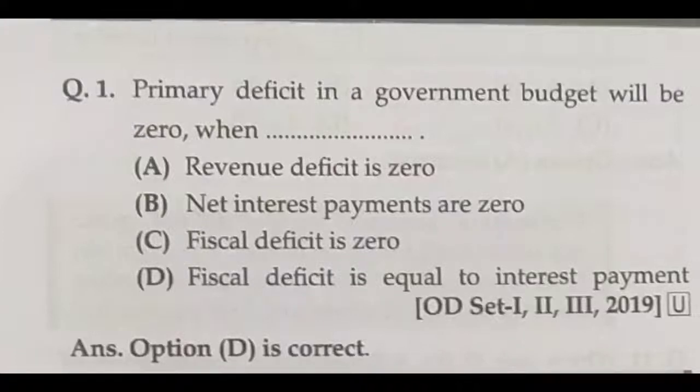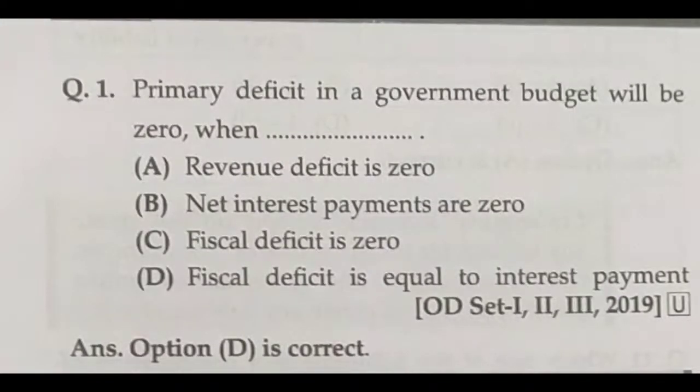Let us solve MCQ questions in Chapter 5, Government Budget and the Economy, for Term 1 examinations for economics subjects, plus 2 students. Question number 1. The primary deficit in a government budget will be 0 when: A. Revenue deficit is 0, B. Net interest payments are 0, C. Fiscal deficit is 0, D. Fiscal deficit is equal to interest payments.